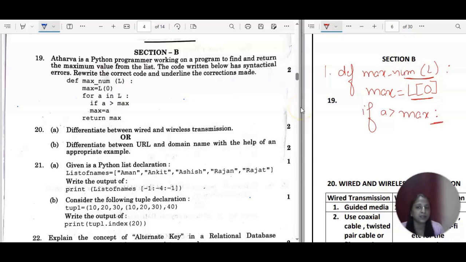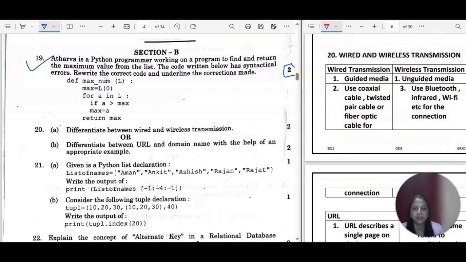And then this is the indentation, because max is equal to A is part of this if condition. So it will be indented only. You will start from here, max is equal to A. Well, 4 errors are there in a 2 mark question, so perfect, only 4 errors. So this is the answer, right? 1, 2, 3, 4. These are the 4 errors.